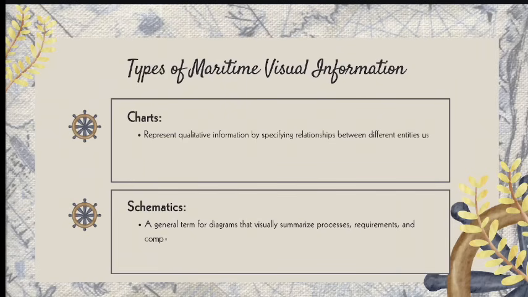So here are the other types of marine visual information. We have here the charts that represent qualitative information by specifying the relationship between the different entities using words or phrases. Another one is what we call the schematic, which is the general term for diagrams that visually summarize the processes, requirements,